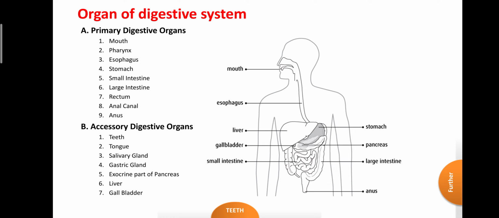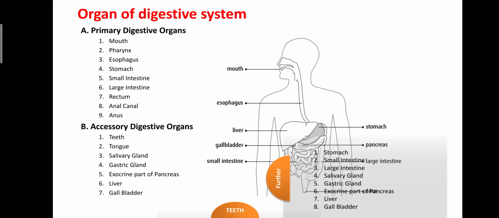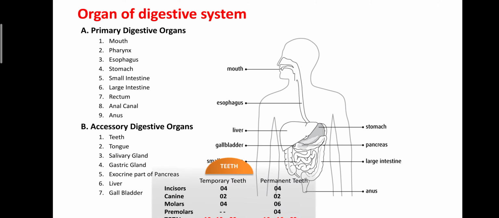Later on, other organs like the stomach, small intestine, large intestine, then accessory organs like the salivary glands, tongue, gastric glands, exocrine part of the pancreas, liver, and gallbladder, we can study in individual video tutorials. So now we can learn regarding the teeth.